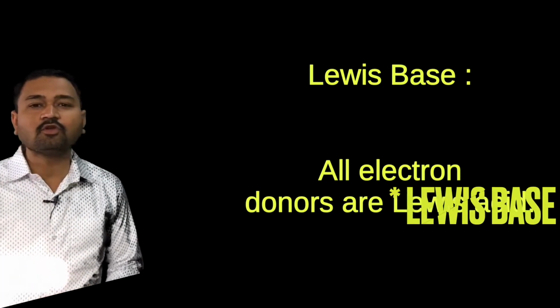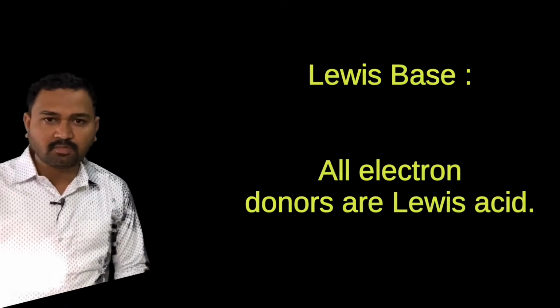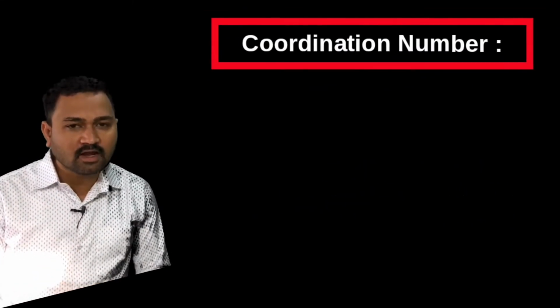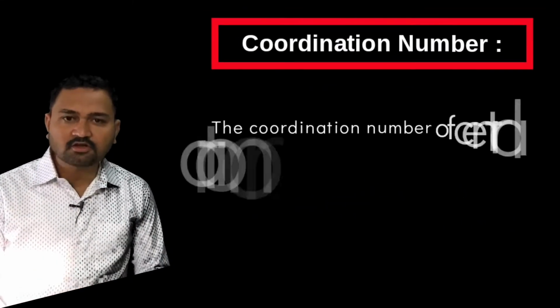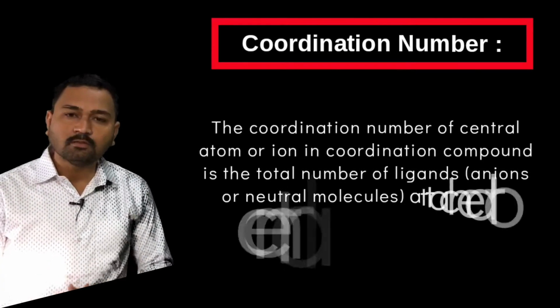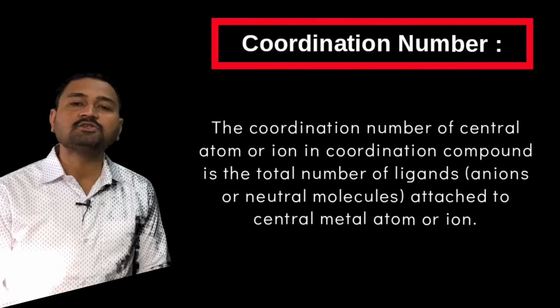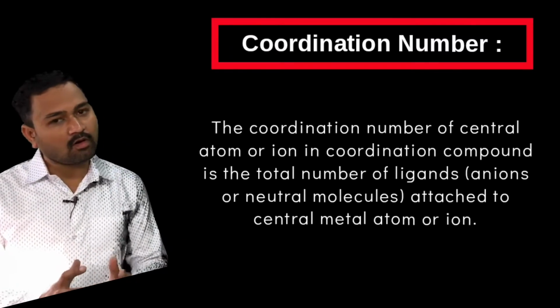Now the next terminology is the coordination number. The coordination number of a central metal atom or ion in a coordination compound is the total number of ligands attached to that central metal atom or ion.